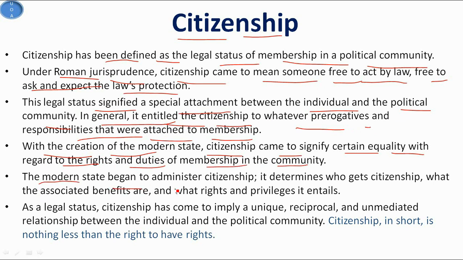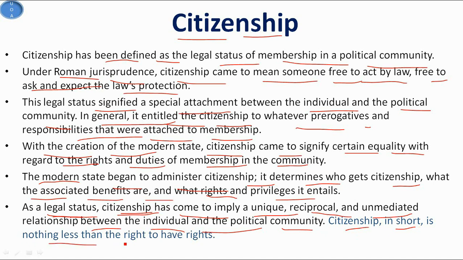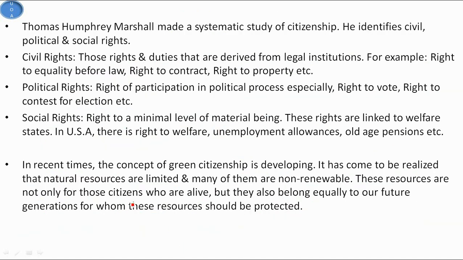The modern state began to administer citizenship. It determines who gets citizenship, what the associated benefits are, and what rights and privileges it entails. So as a legal status, citizenship has come to imply a unique, reciprocal and unmediated relationship between the individual and the political community. So basically, citizenship in short is nothing less than the right to have rights.